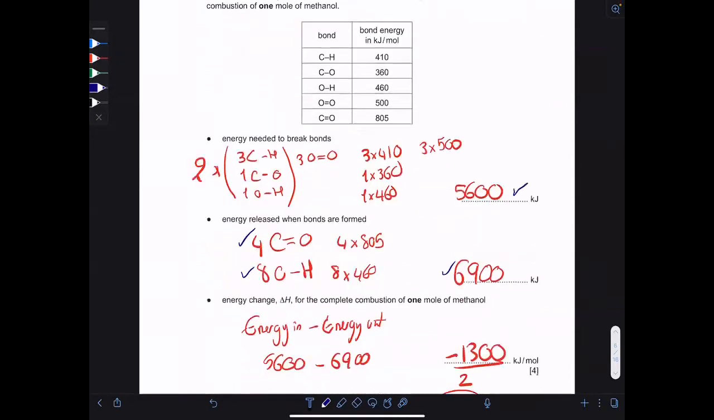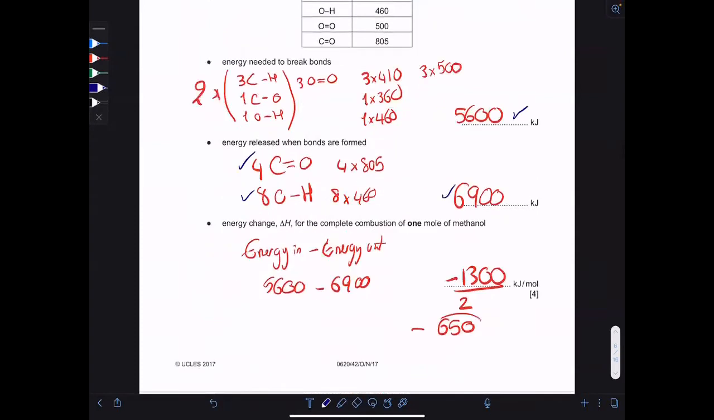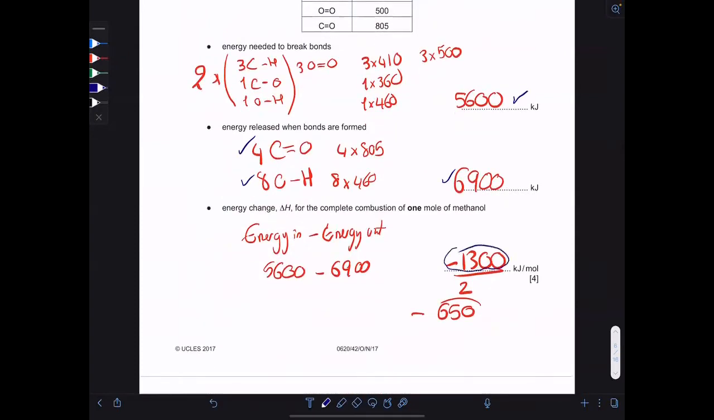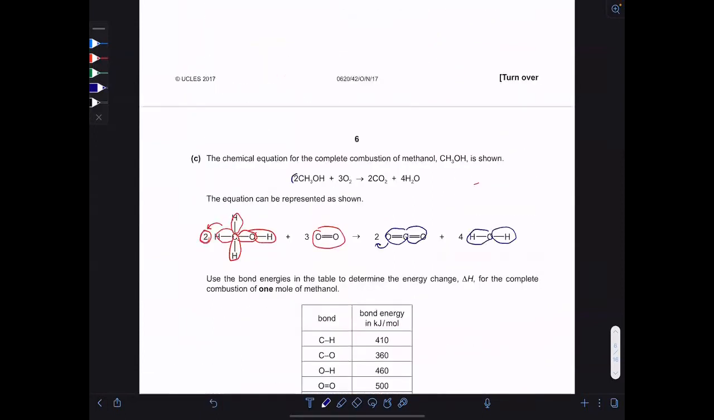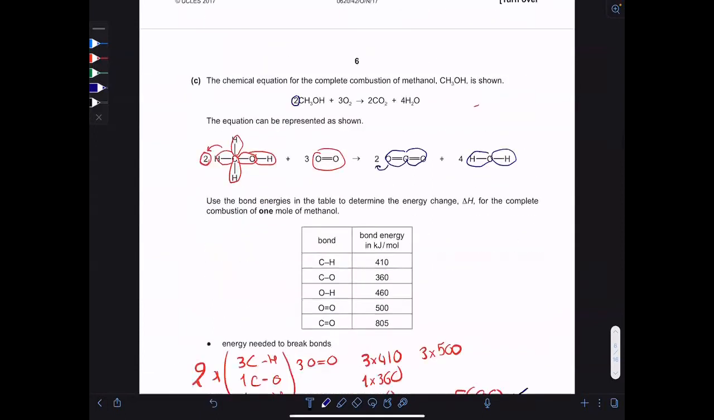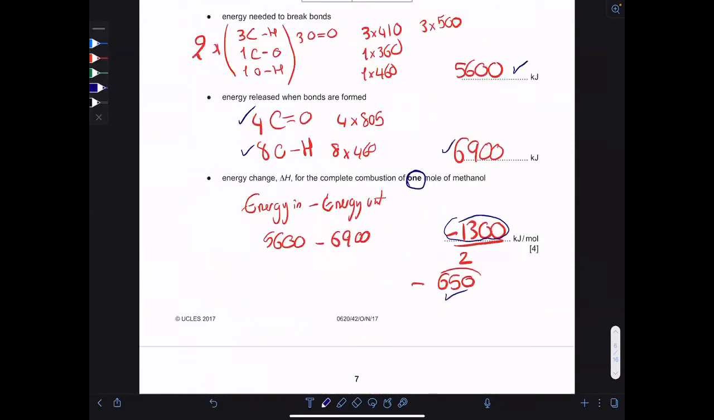The delta H is energy in minus energy out, so it's negative 1,300, but take care, he wants it for 1 mole of methanol, and this delta H is for burning 2 moles of methanol. So you need to divide by 2, and the final answer is negative 650. If you didn't get the divided by 2 part, you only lose 1 mark.